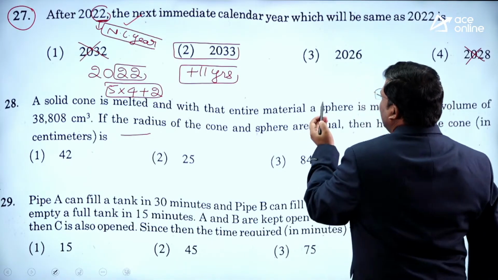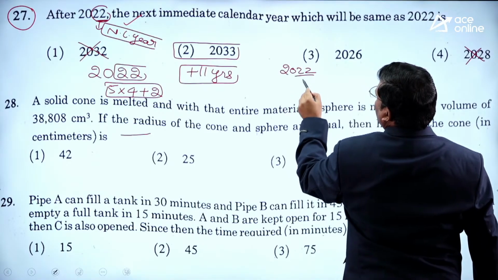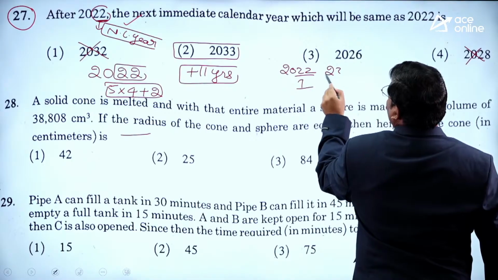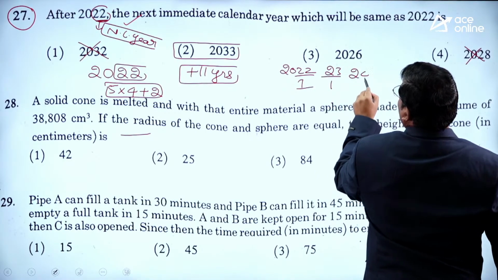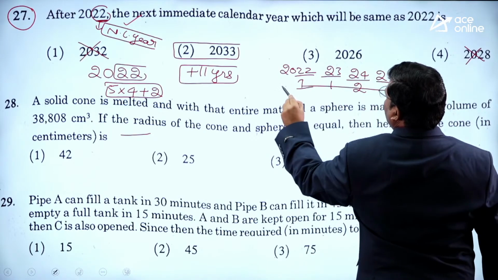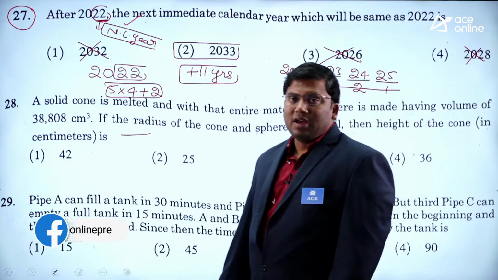After 2022, 2026, can it be, sir? There has to be a 7 days difference. 2022 is a non-leap year, extra 1 day. 23, non-leap year, extra 1 day. 24, leap year, 25, it is 1. The sum is not 7. It cannot be. Just a 5 seconds problem, right?